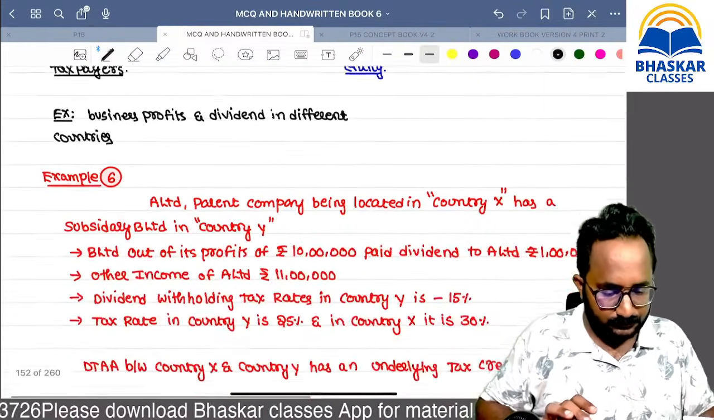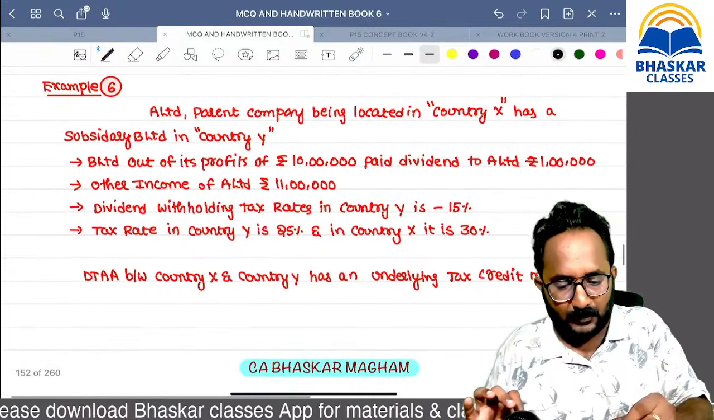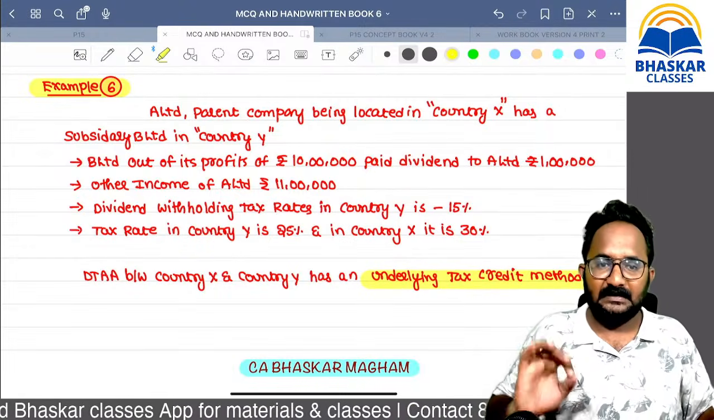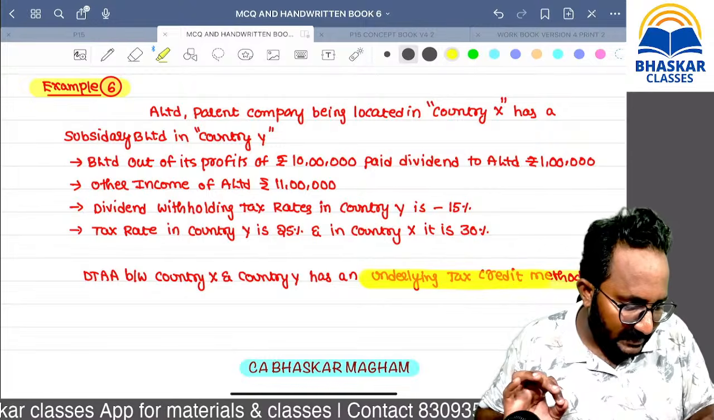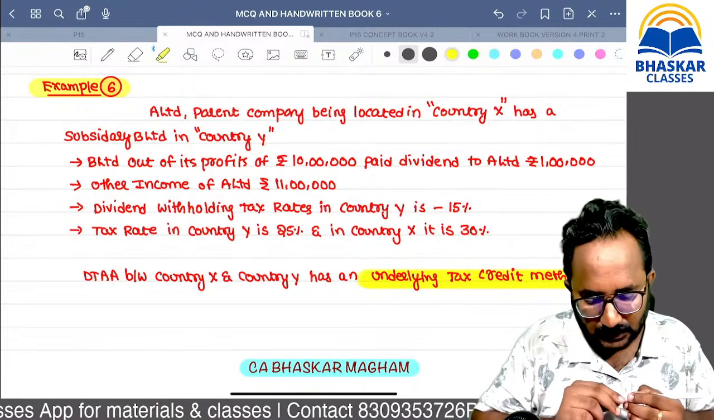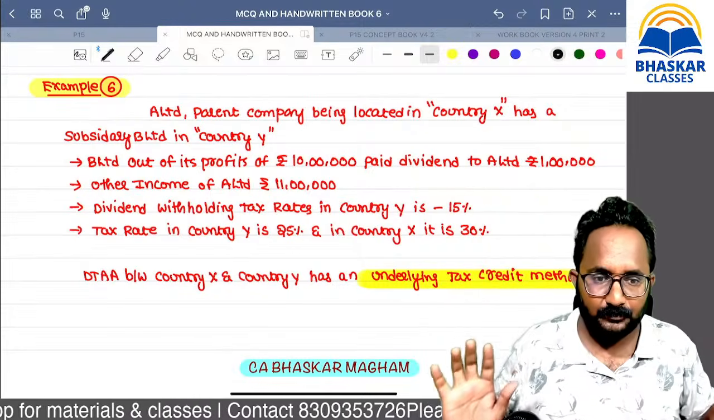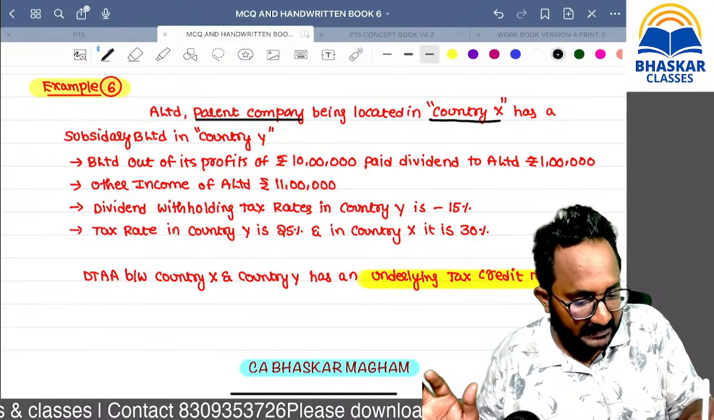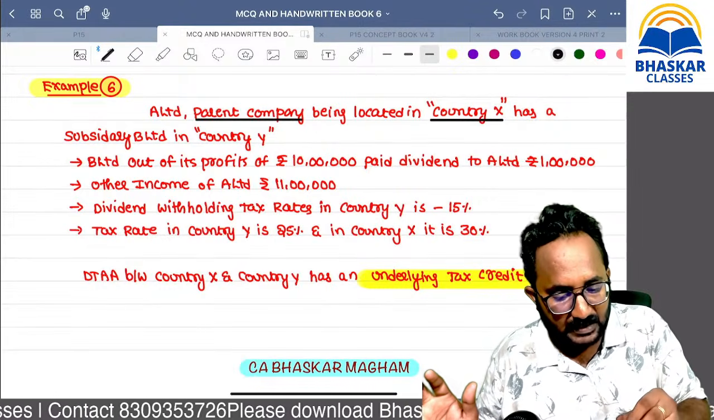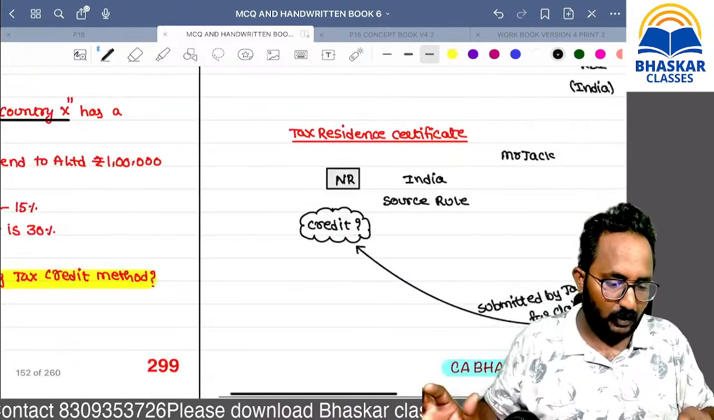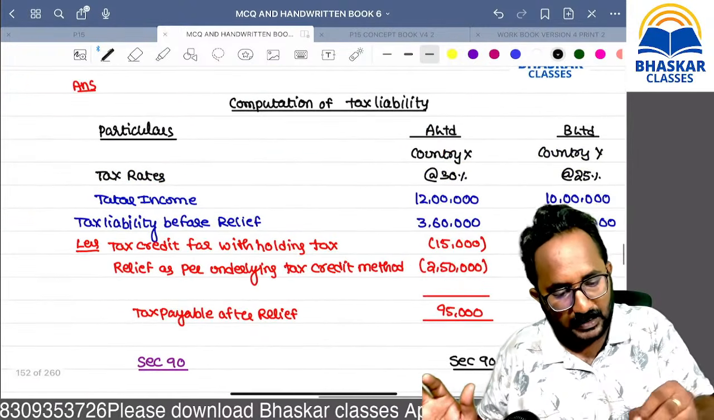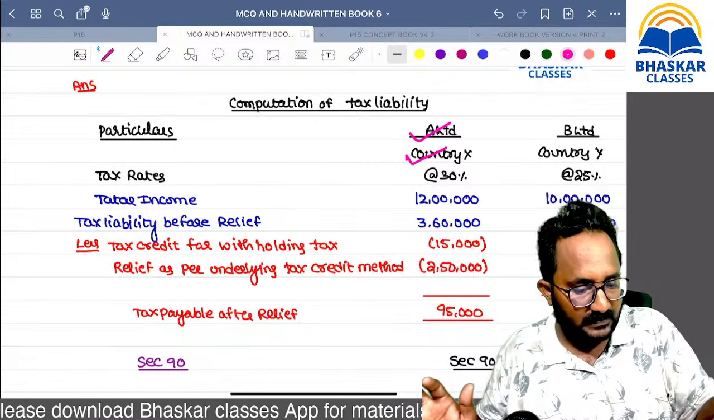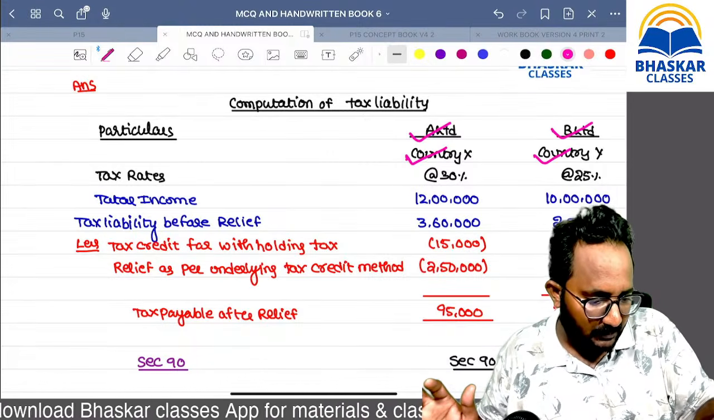So now, please take this example for understanding the underlying tax credit method. Remember, A is a parent company. It is located in country X and they have the subsidiary B limited in country Y. So I want to summarize these things: A company is located in country X and the subsidiary company is located in country Y.